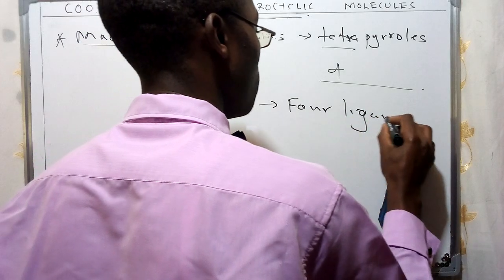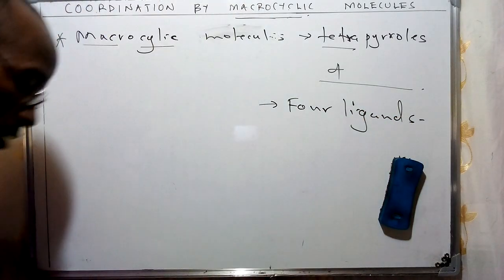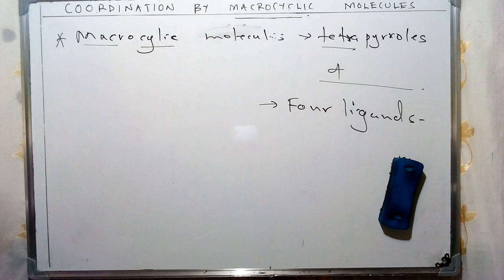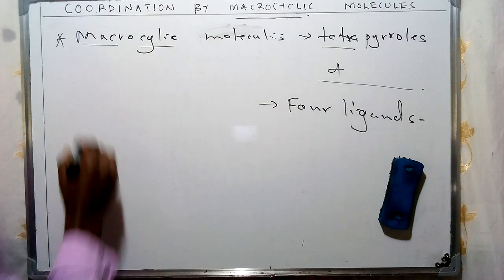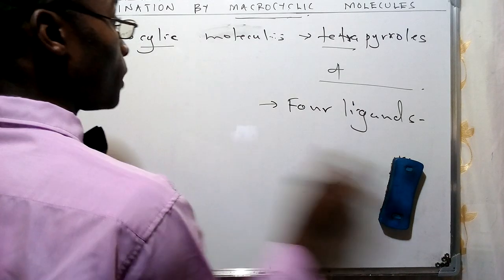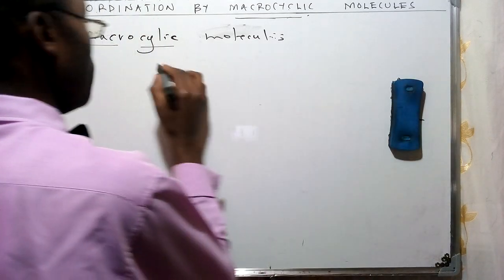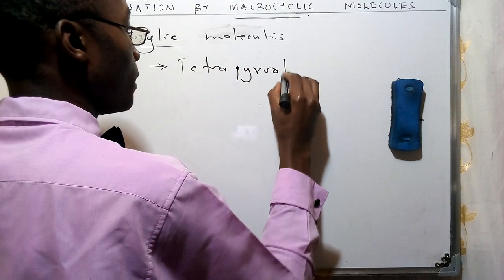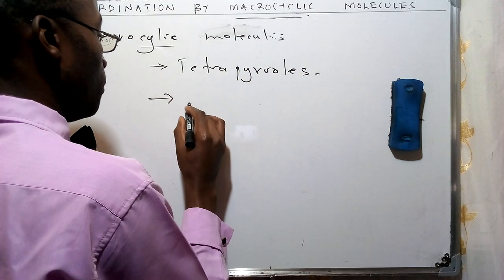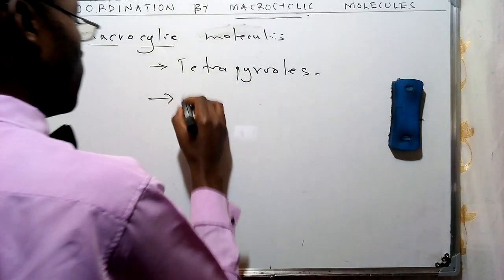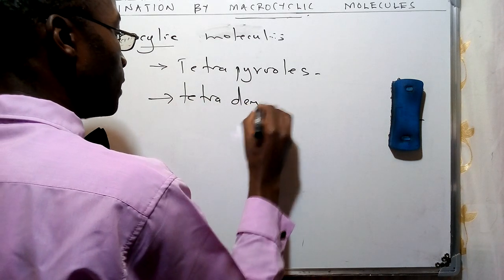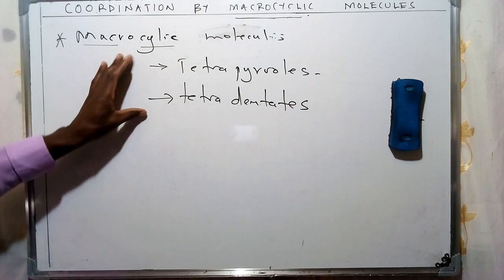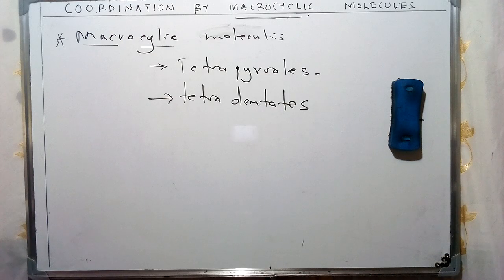For ligands which are going to be bound to a central metal ion, we're going to use a specific example. They are going to be tetradentate ligands. So first, let's have them given as such: the tetrapyrroles, which are going to be tetradentate macromolecules, which we are going to be describing using these specific terms that I've given.